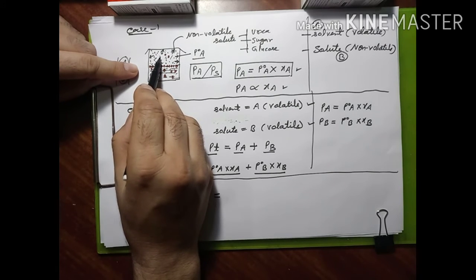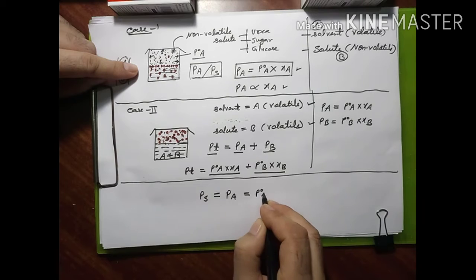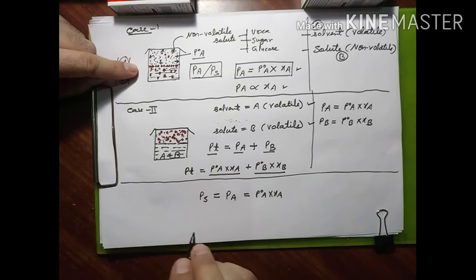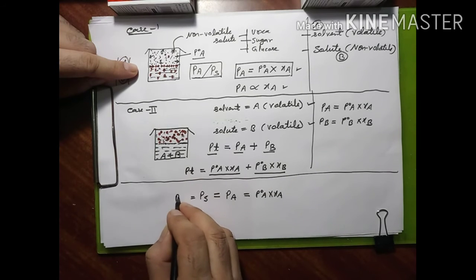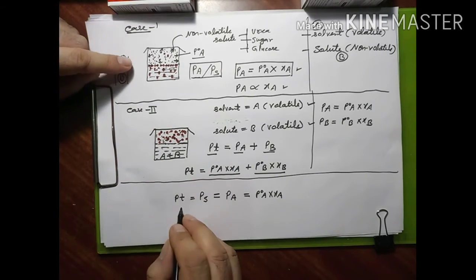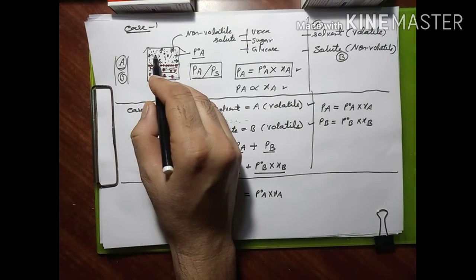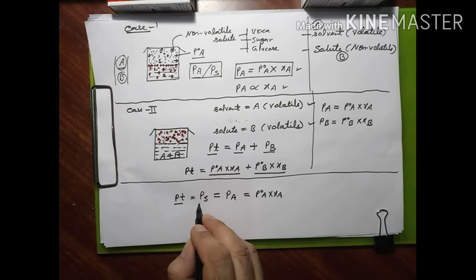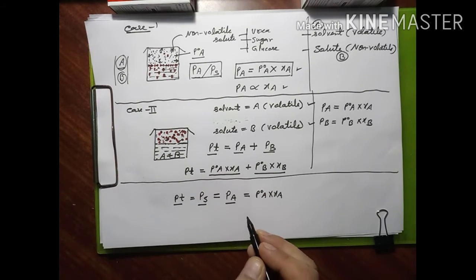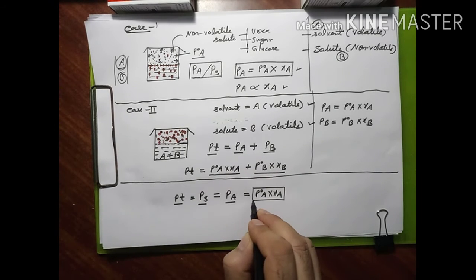Component B is not there. So whatever pressure is there, that will be equal to PA, and that will be equal to P naught A into XA. But one important thing I want to tell you, this PS we can make equal to PT also. PT means total vapor pressure. So in case 1, when the solvent is volatile and the solute is non-volatile, either we say PT or PS or PA, they have the same meaning, and these are equal to P naught A XA.